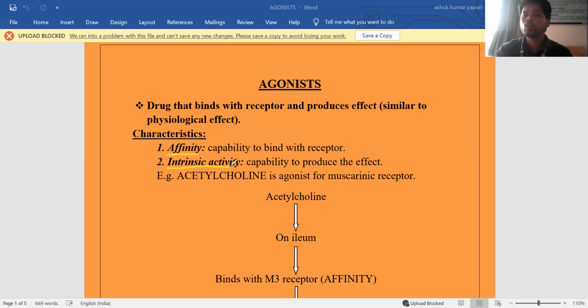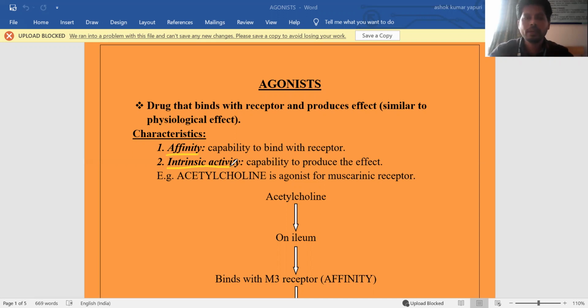Affinity: every drug has to bind to the receptors to show its action. Generally in a classroom there may be first, second, third rank like that, but not all 50 people get the first 2-3 ranks. Like here, all people will come and sit in the class. Like that, all drug molecules will interact with the receptor. That is affinity. Binding of a ligand molecule to the receptor is affinity. But intrinsic activity is also called efficacy, biological action or pharmacological action. The intrinsic activity decides whether the drug is an antagonist, agonist, partial or inverse agonist.